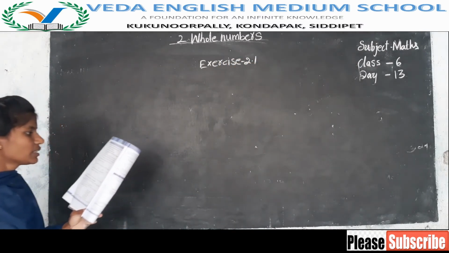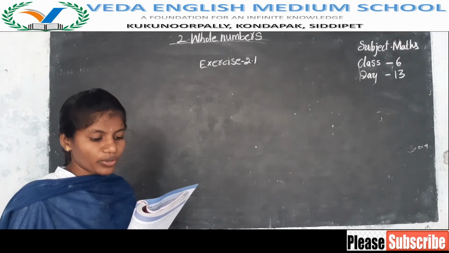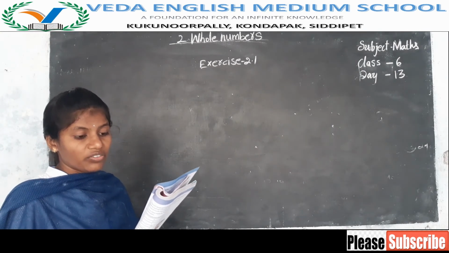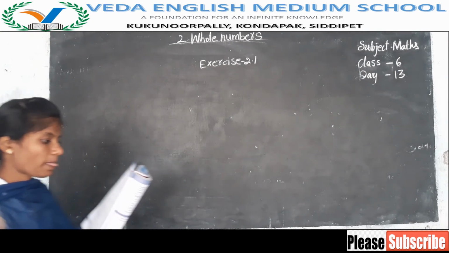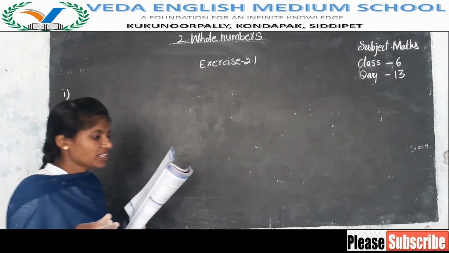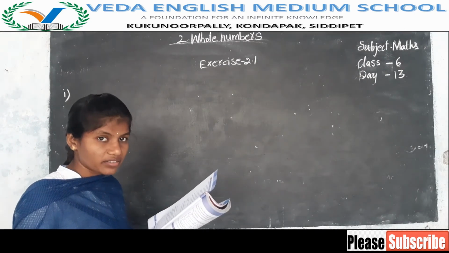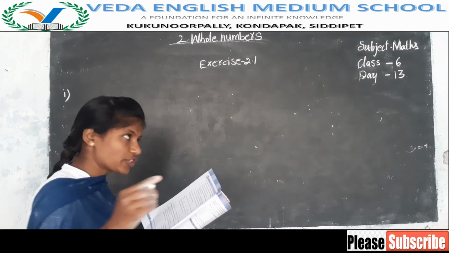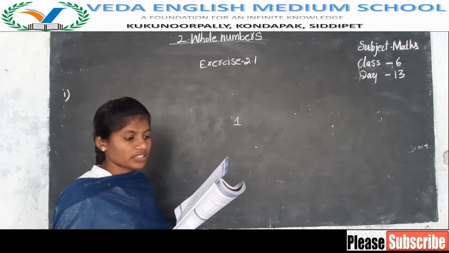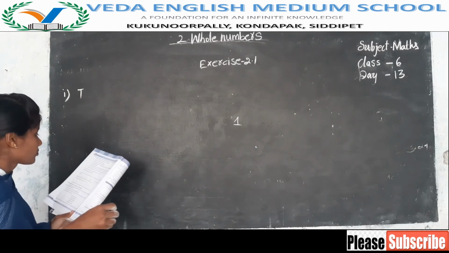First question. Heading: Which of the statements are true and which are false? Correct the false statements. Now, first one. I will just read and say. There is a natural number that has no predecessor. Yes, there is a natural number, that natural number is 1. For that, 1 has no predecessor. Now, is it true or false? True. First one is true.